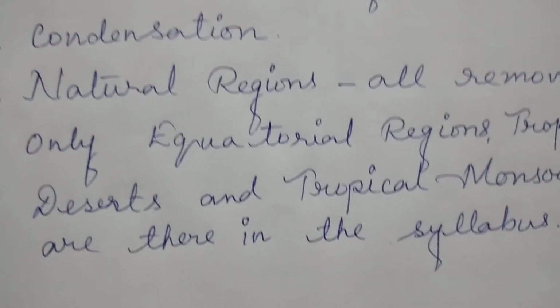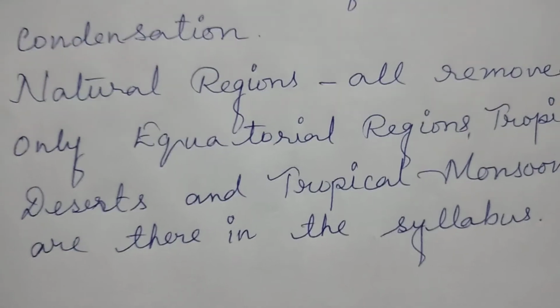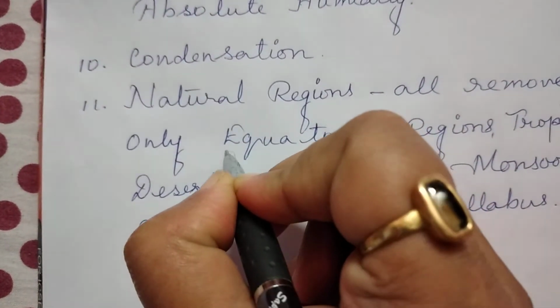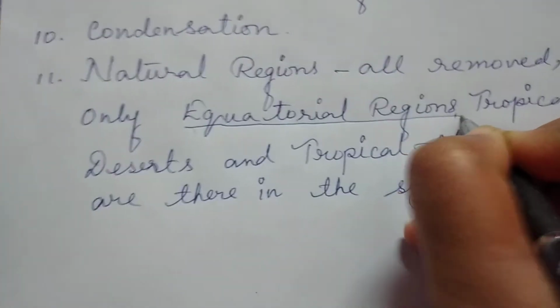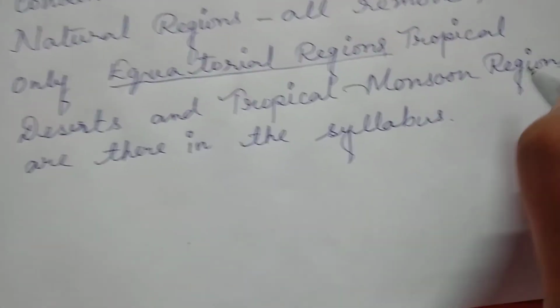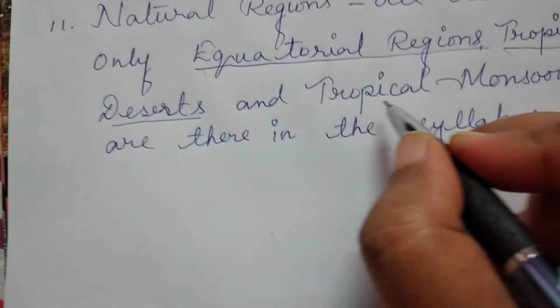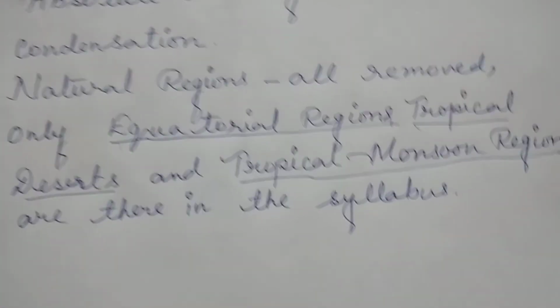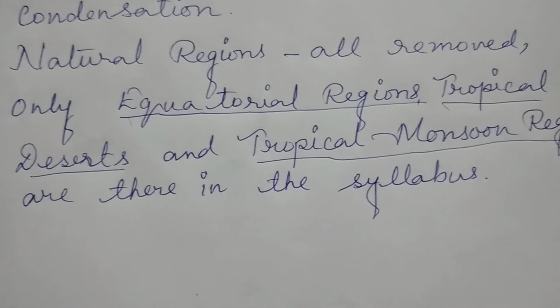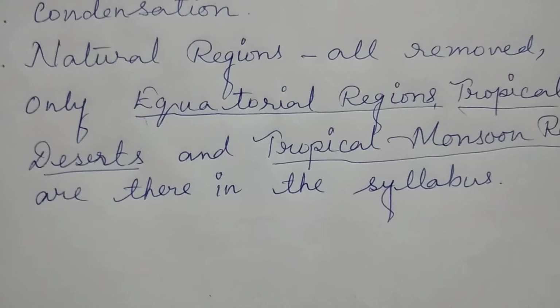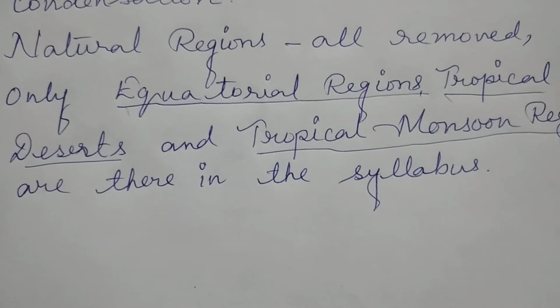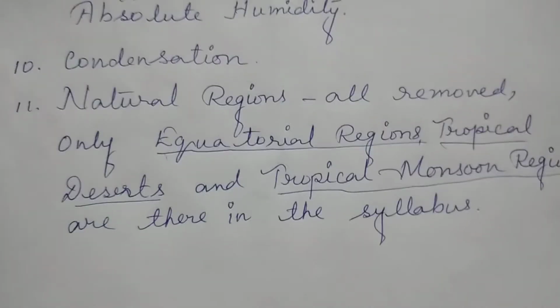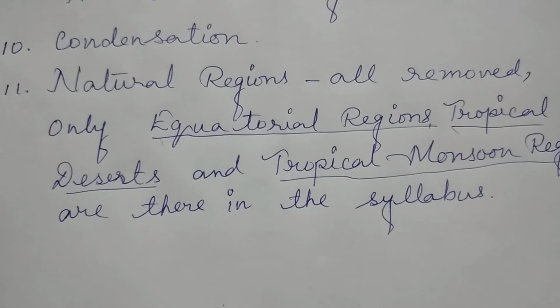Natural region is a big chapter. From the chapter on natural regions only three portions are there, that is, the equatorial region, the tropical desert, and the tropical monsoon region. The rest of the portions of natural regions have been deleted. Mind it. So children, be very careful.